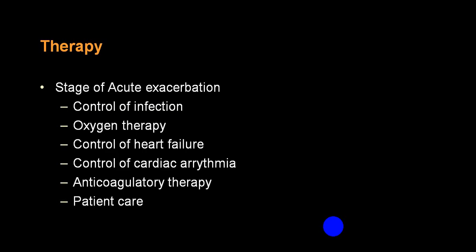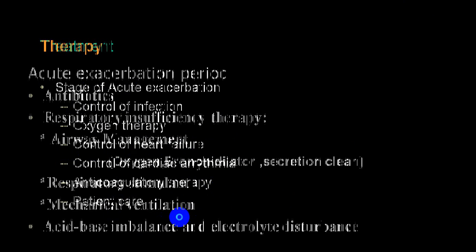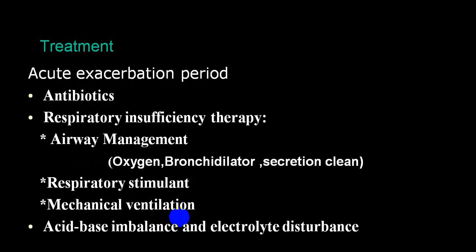This we have already told you: during acute exacerbation, you will require control of infection, oxygen, control of heart failure, treatment of cardiac arrhythmias, anticoagulation therapy if there is evidence of thromboembolic phenomena, and prevention. So these are the things which you can do in acute on chronic.